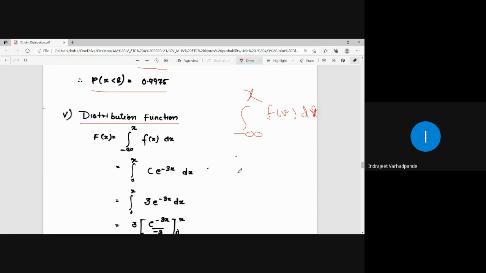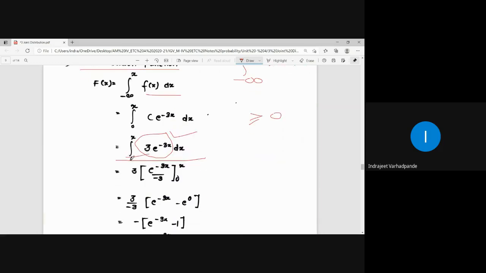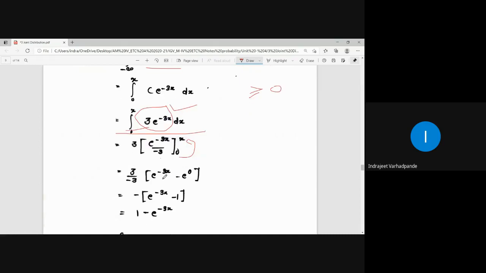And in the end, what should your answer be? It should be 1. So minus infinity to x f of v dv becomes 0 to x, as I told you our range starts from greater than or equal to 0. So integration will be taken from 0 to x, and the value of the function is written as 3 e to the power minus 3x. So 3 outside, integration of e to the power minus 3x is e to the power minus 3x upon minus 3. Put the limits as 0 to x. When you put x as x, your answer is e to the power minus 3x.